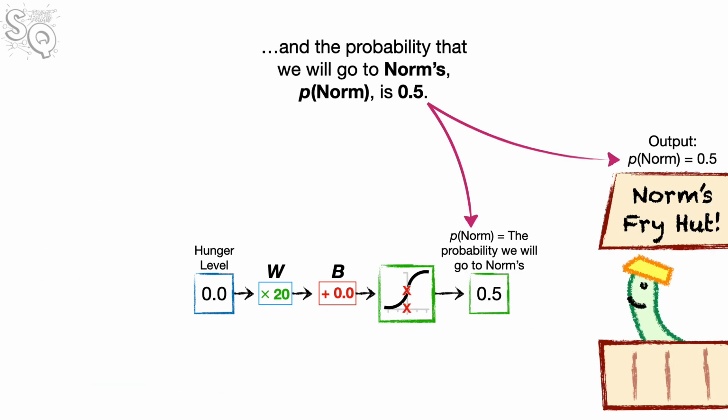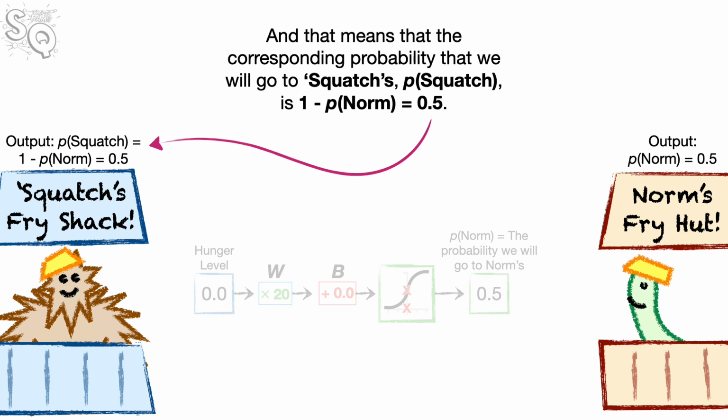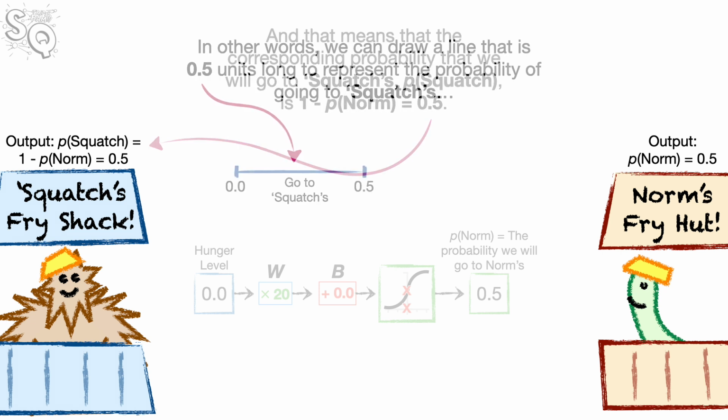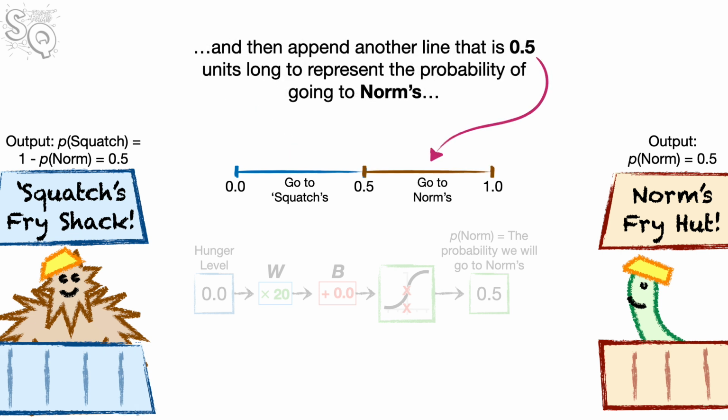And the probability that we'll go to Norm's, p norm, is 0.5. And that means that the corresponding probability that we will go to Squatch's, p squatch, is 1 minus p norm, which equals 0.5. In other words, we can draw a line that is 0.5 units long to represent the probability of going to Squatch's, and then append another line that is 0.5 units long to represent the probability of going to Norm's.